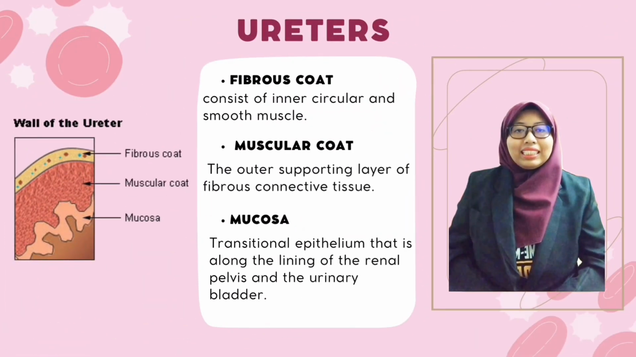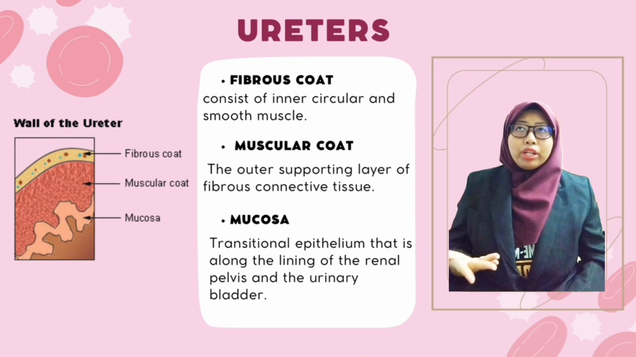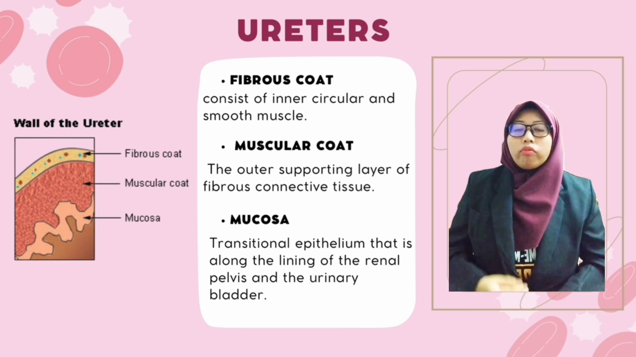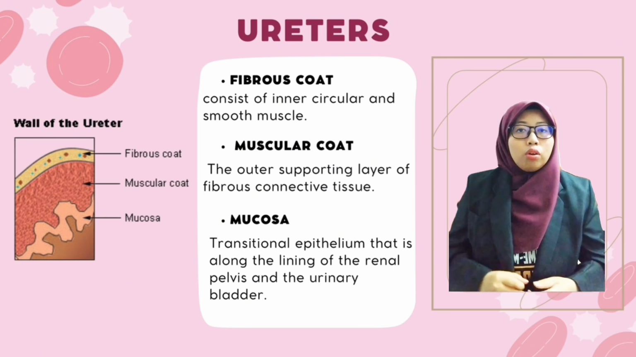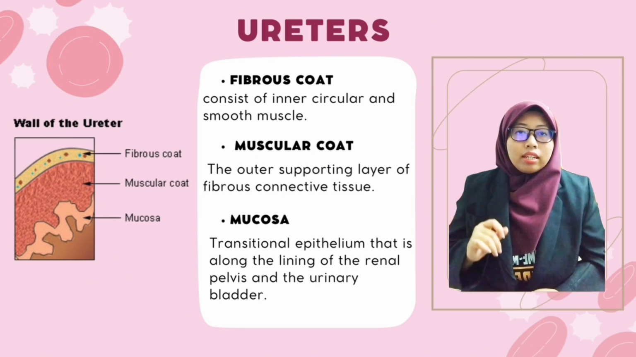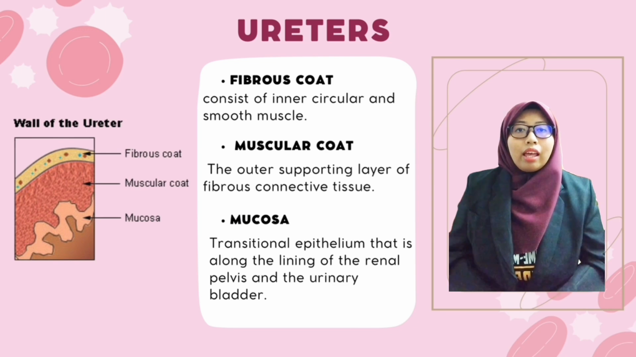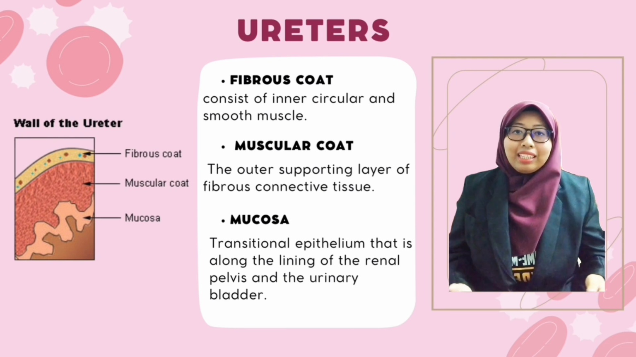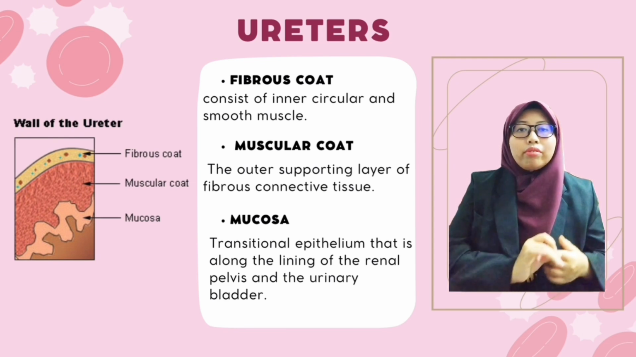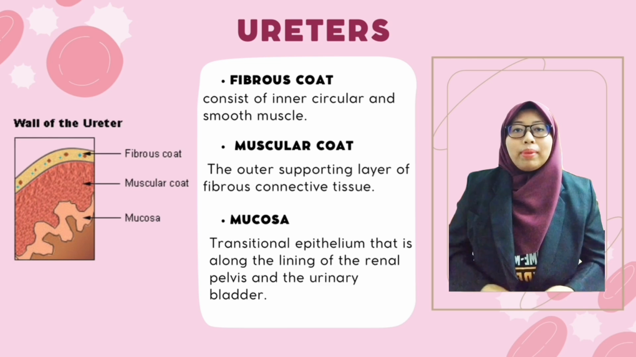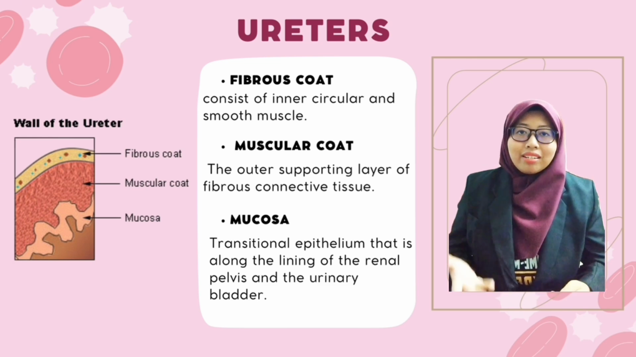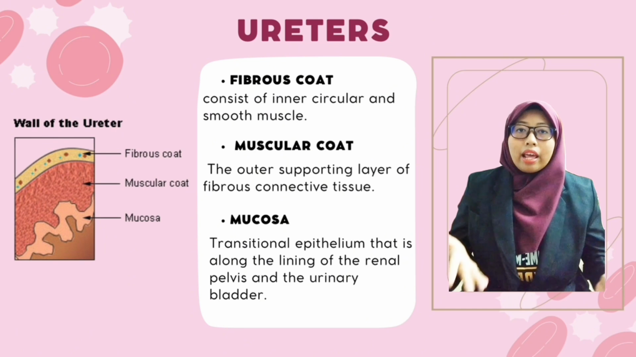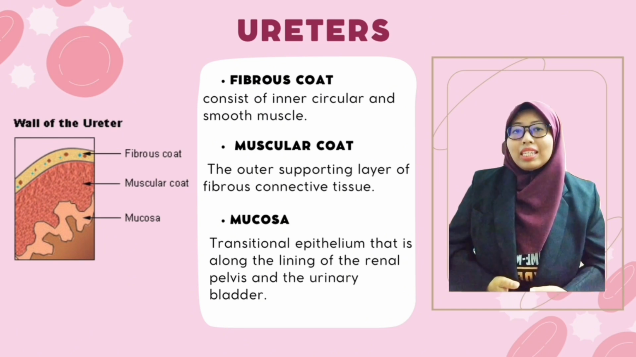The ureters consist of 3 layers of wall. The fibrous coat is the outer supporting layer of fibrous connective tissue. The second layer is the muscular coat, which consists of inner circular and outer longitudinal smooth muscle. And the inner layer is the mucosa, a transitional epithelium that lines the renal pelvis and the urinary bladder. This layer secretes mucus that coats and helps protect the surface of the cells.